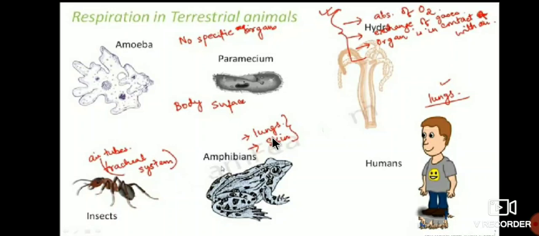But in humans, only lungs are the specialized organ for the respiratory system. To recap: amoeba, no specific organs; paramecium, body surface; insects, air tubes, that is the trachea system; amphibians, both lungs and skin; and humans, lungs are the specialized organs for respiration.